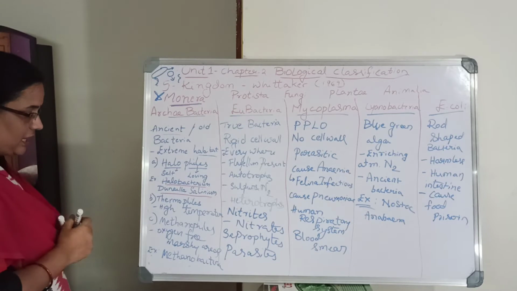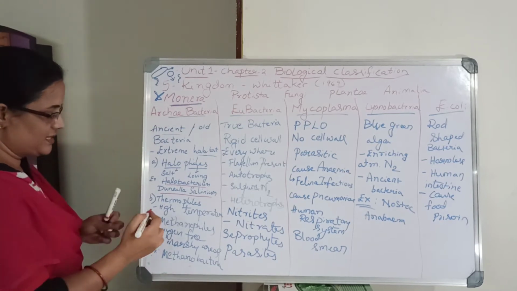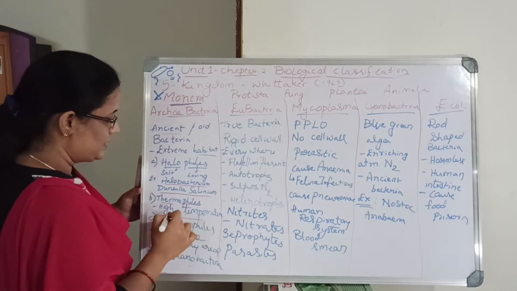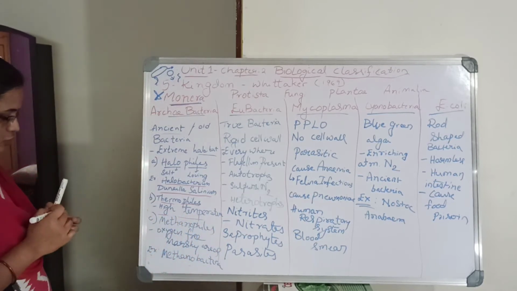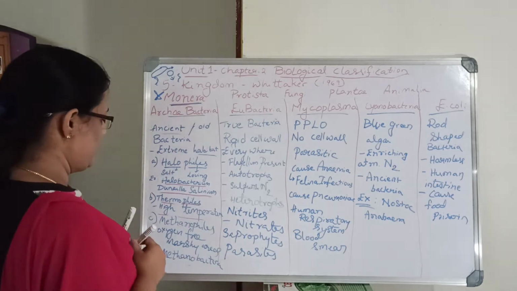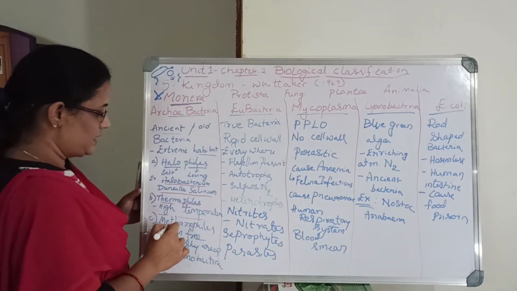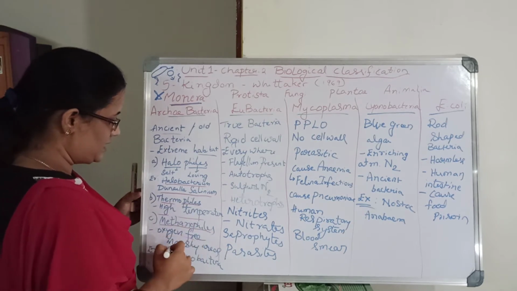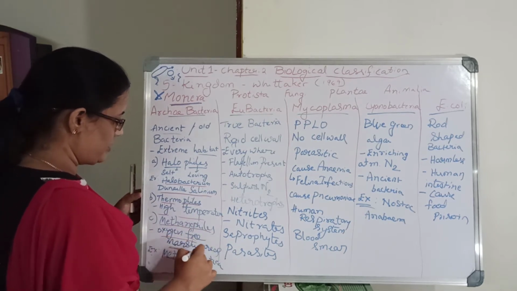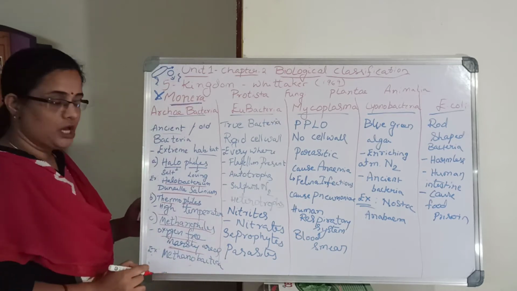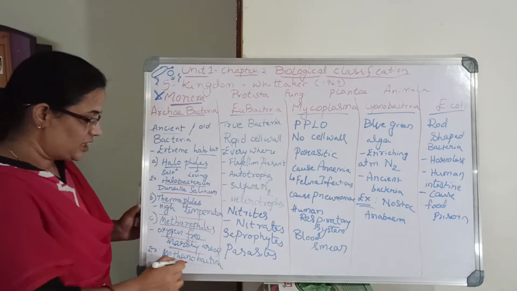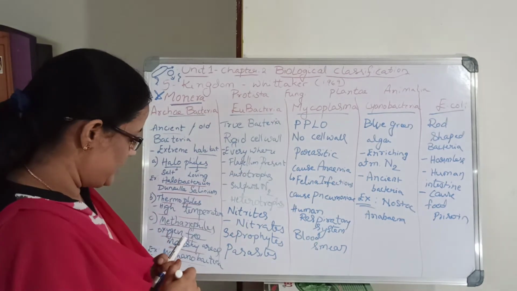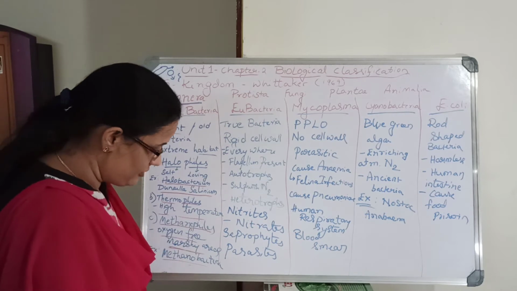The second kind is thermophiles, the bacteria that live where the temperature is high. The third kind is methanogens, which live in marshy areas without free oxygen, where methane is abundant. Examples are Methanobacterium and Methanococcus.